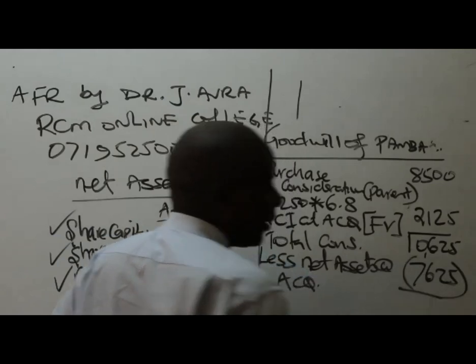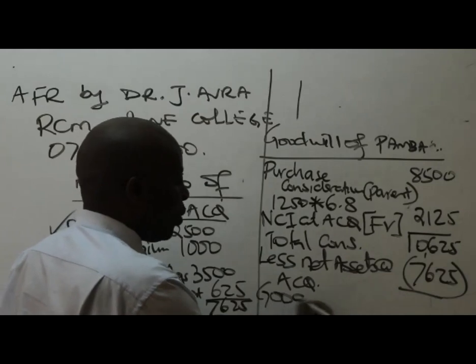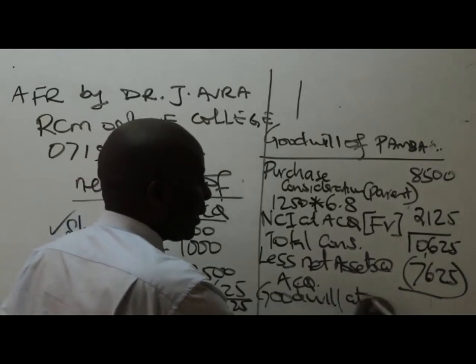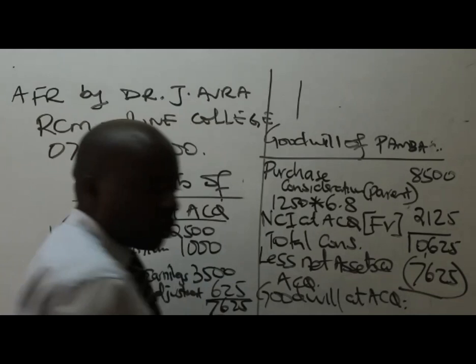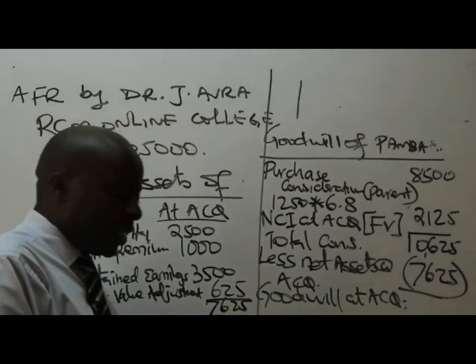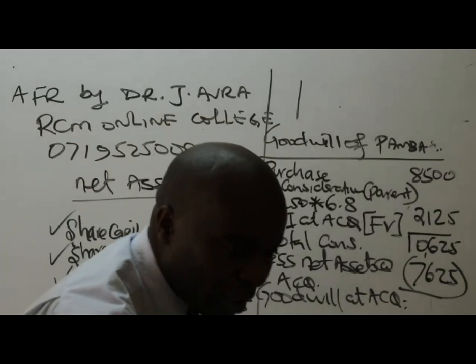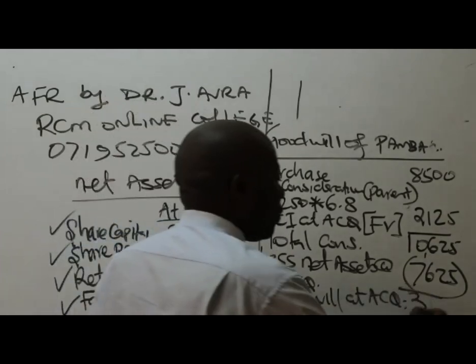So please go ahead and subtract. Whatever you get will be called goodwill at acquisition. So we have 10,625 minus 76.25, which will end up giving us goodwill at acquisition of 3,000.